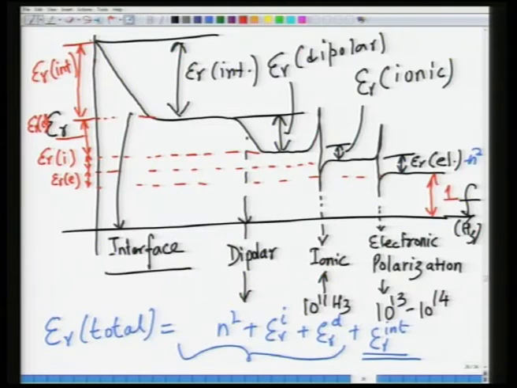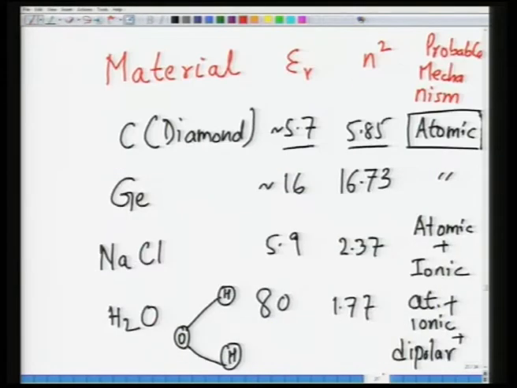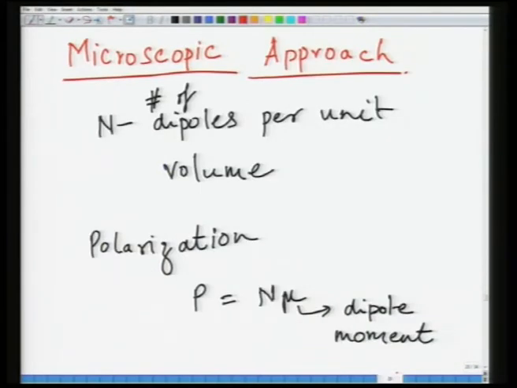You start from high frequencies, where you have the electronic contribution, followed by the ionic contribution, followed by the dipolar contribution, followed by the interfacial contribution. The sum of all these is the total dielectric constant. Then we looked at certain values for various systems.